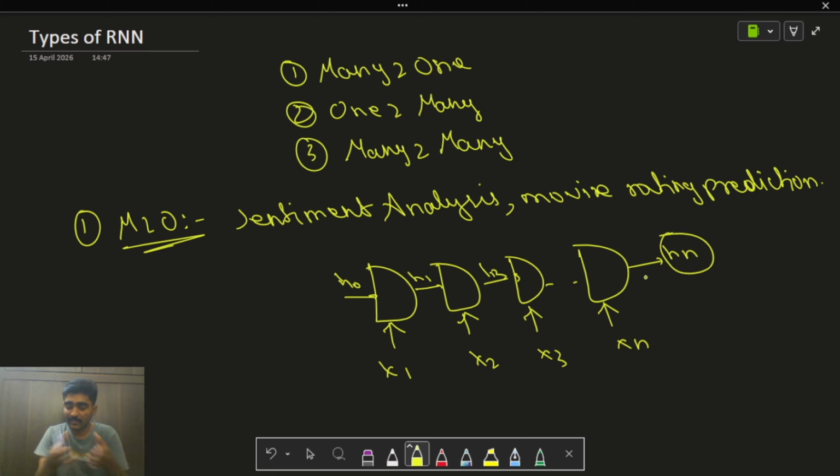Here you can see that we are sending continuous sequential input. This x1, x2, x3 and so on up to xn are my different words in the sequence, and the output I am getting is hn, that is, a single word. So this is many to one type of recurrent neural network. It is basically very simple. We just send sequential input and get a single word as output. We have already discussed this in our forward propagation task, so I'm not going into it much.